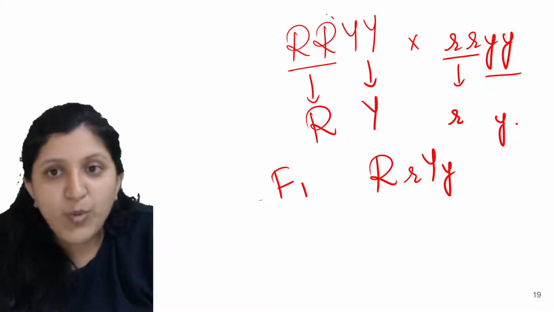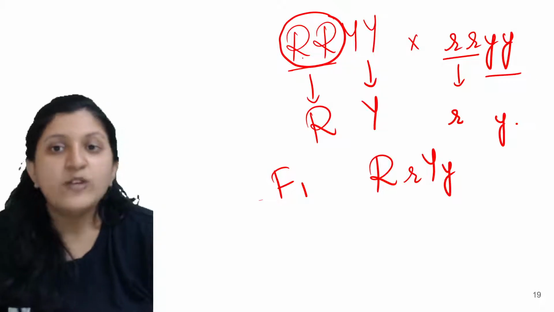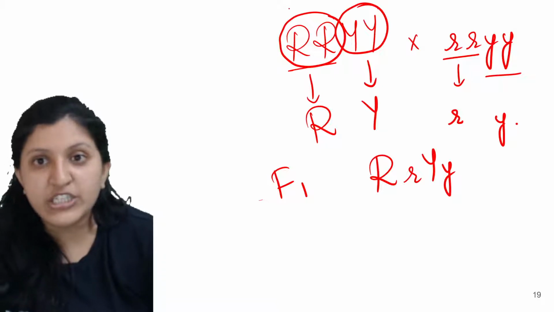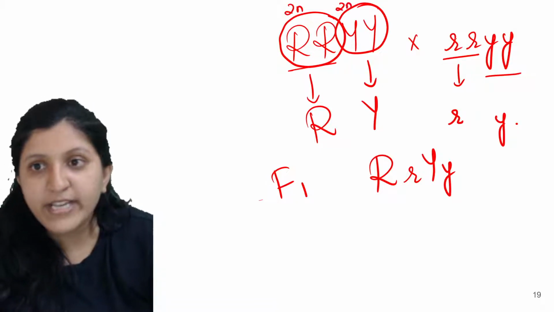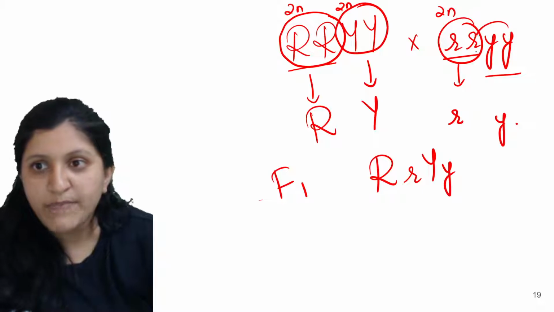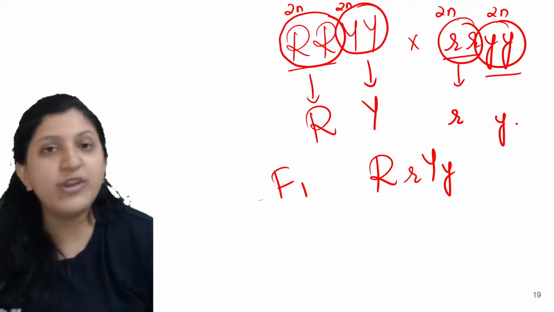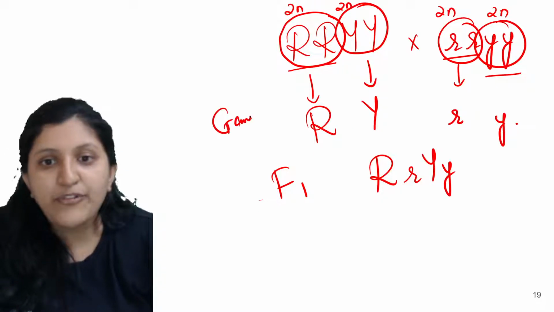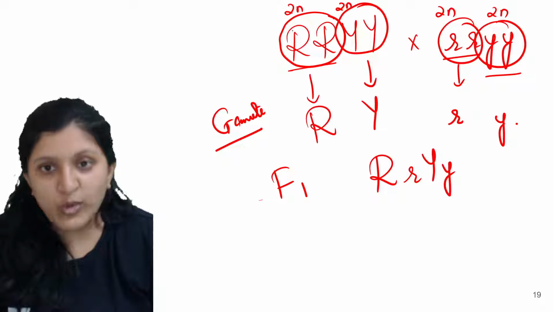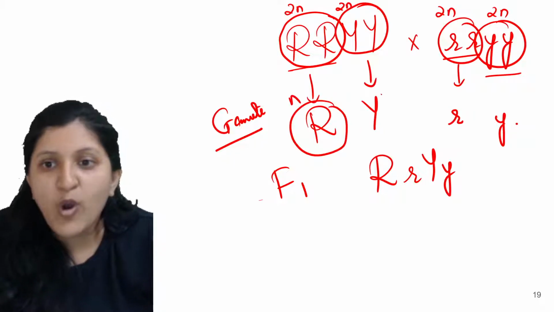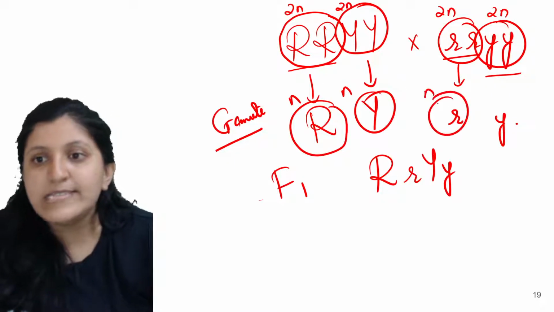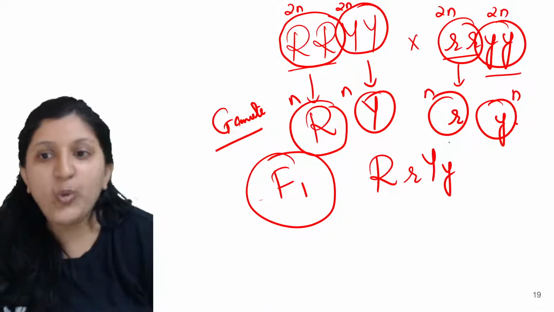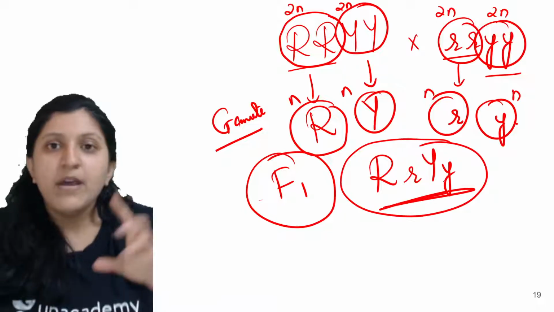Since both of them are the same here, we need to form a gamete. A gamete is a haploid condition. This is a diploid condition, because you will find two sets of chromosomes. We don't want two sets of chromosomes because we are forming a gamete now. So for gamete formation, you will be taking only one set. That is haploid, this is haploid, this is haploid, and this is haploid. So in the first generation, you will find this as the progeny.